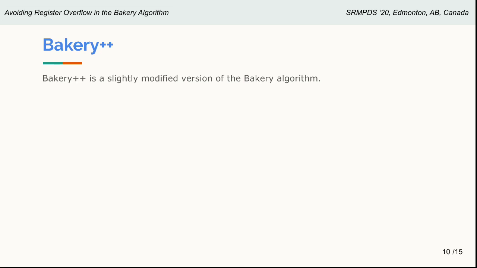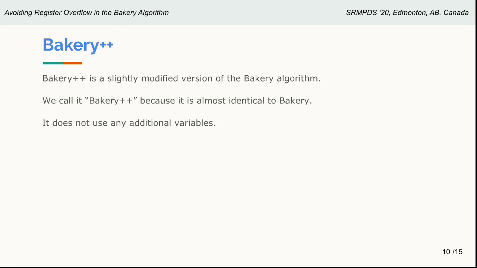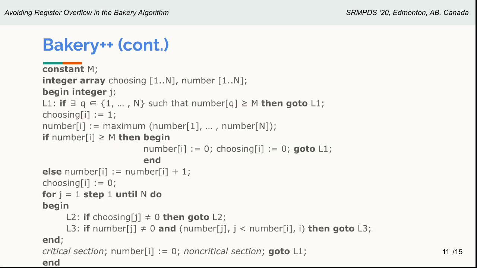Bakery++ is a slightly modified version of the bakery algorithm. We call it Bakery++ because it is almost identical to bakery. It does not use additional variables, and it does not redefine the operations or functions used in bakery itself. This is how the Bakery++ algorithm works. As you can see, it is almost identical to bakery itself. The first change is that we have declared a constant m that represents the maximum value that can be stored in a register.